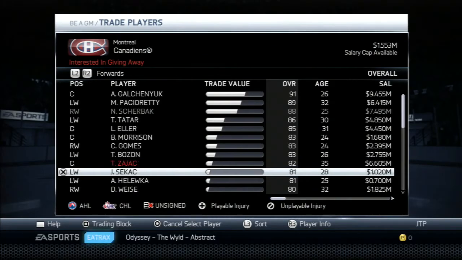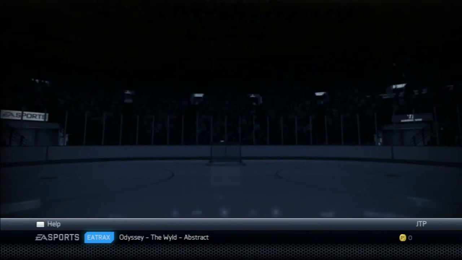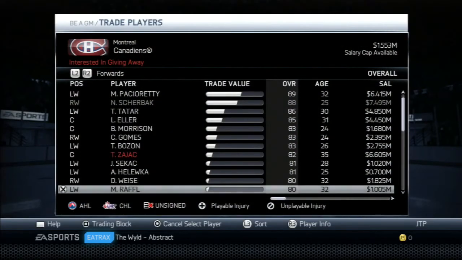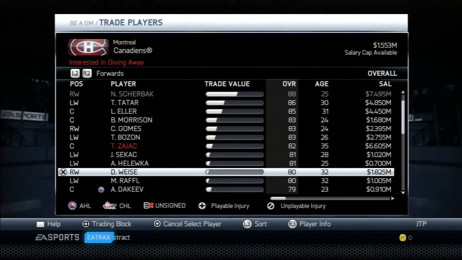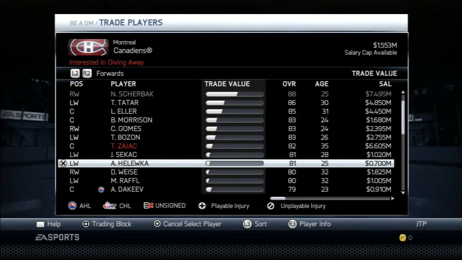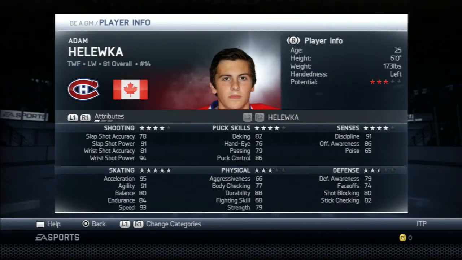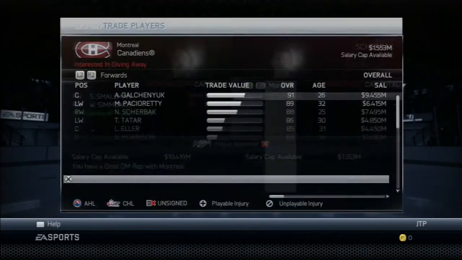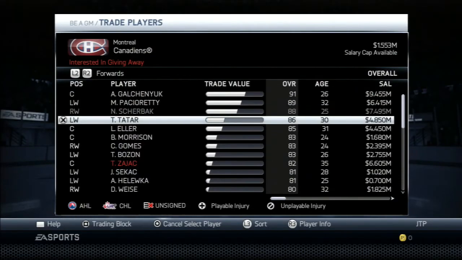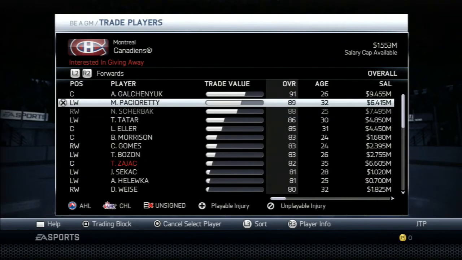Travis Zajac. No, not getting Zajac. Yuri Sakach. No, he's a playmaker. Yeah, they don't really have any dedicated third liner. Dale Weiss, no, that guy's going to be taking penalties. What about this guy? Hedwicka? Two-way forward. No defensive category. Alright, so if we're going to make this trade, I think it's going to be straight up for Nikita Sherbak.